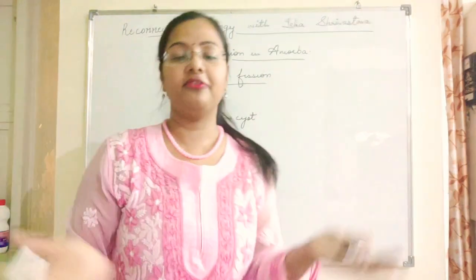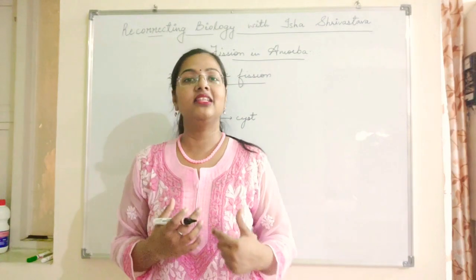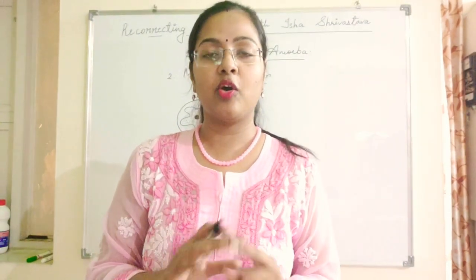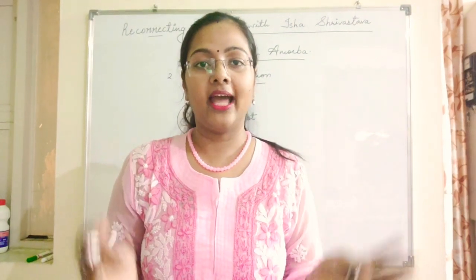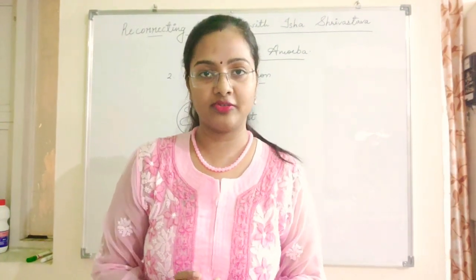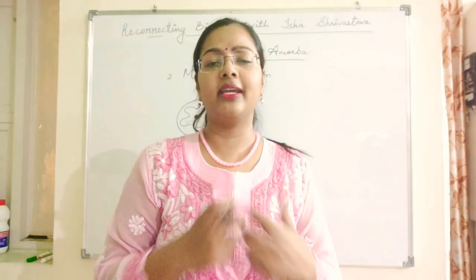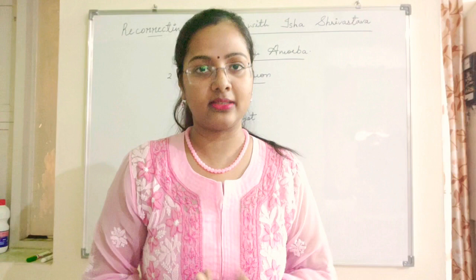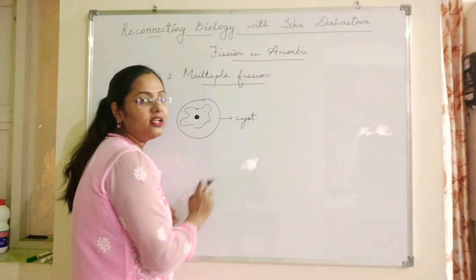A cyst is a hard covering which is formed around the amoeba. Amoeba cells secrete this hard substance which forms a hard cyst. It protects the amoeba from the external factors and keeps it protected for a longer period of time, until there are a lot of amoeba present inside and they try to break down and come out of that cyst. Now, this cyst is present around a single amoeba.